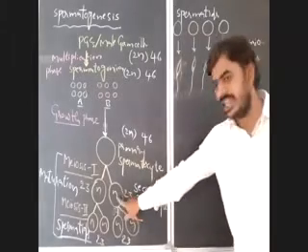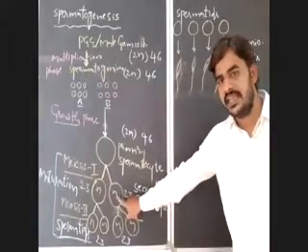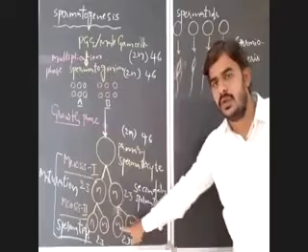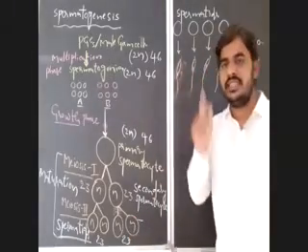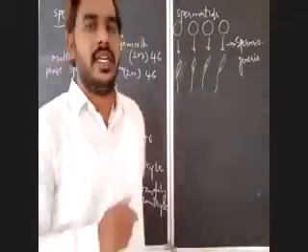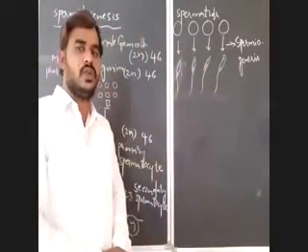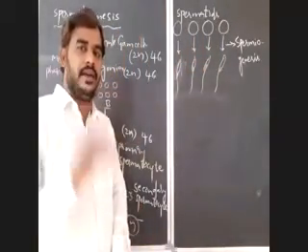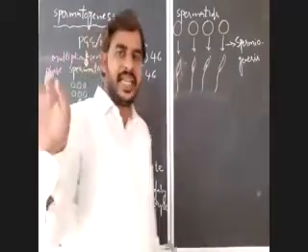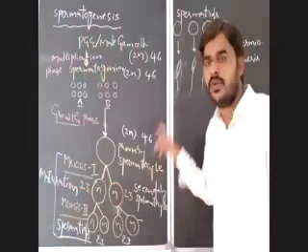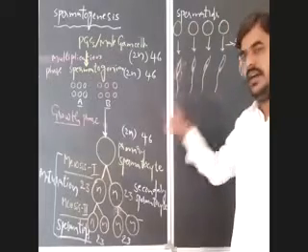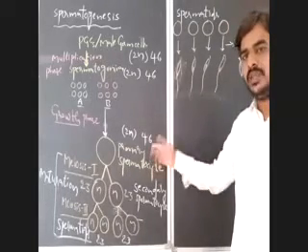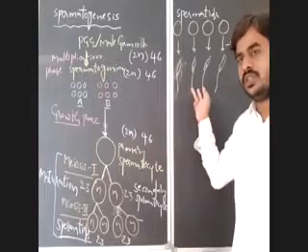So what is the number of secondary spermatocytes required to produce 1000 spermatozoa? That is 500. So 500 secondary spermatocytes are required, and 250 primary spermatocytes are required to produce 1000 spermatozoa.